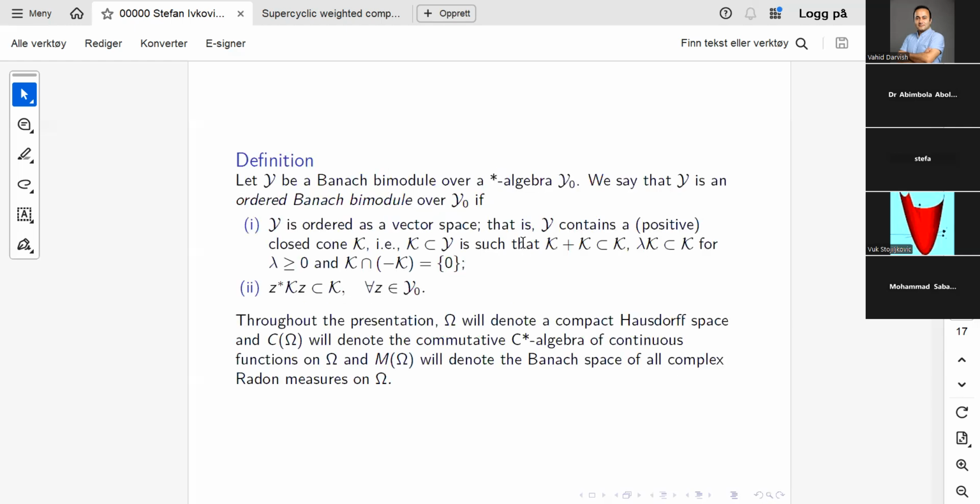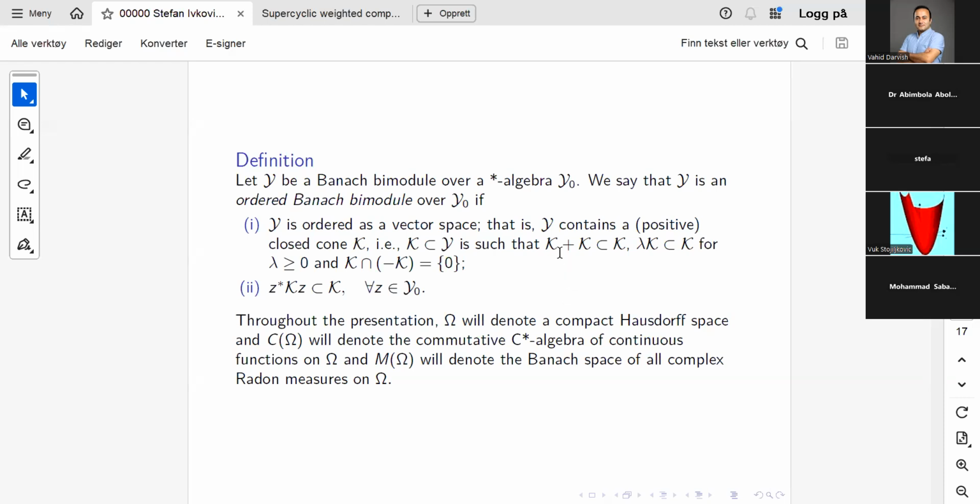Okay, so now, as I said, the motivation comes from representation theory and applications in quantum information theory. Now I can start to define the class of Banach bimodules which we are going to study. So I is a Banach bimodule over a star algebra I0, then we say that I is an ordered Banach bimodule if it contains a positive closed cone.